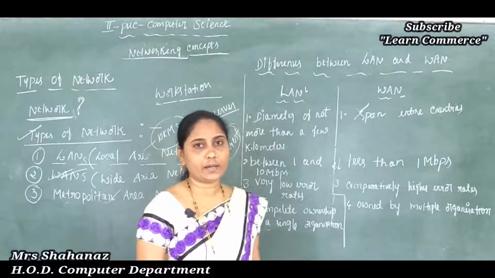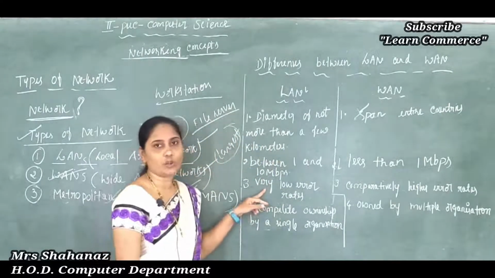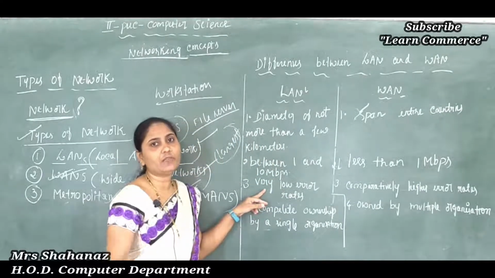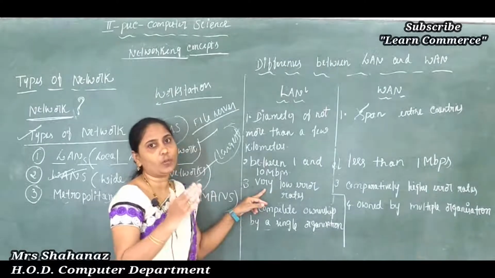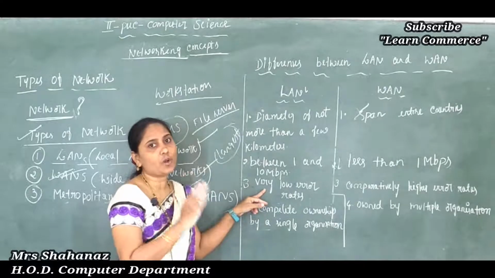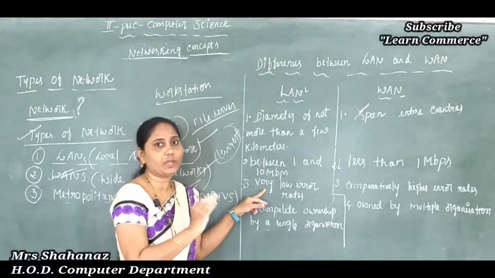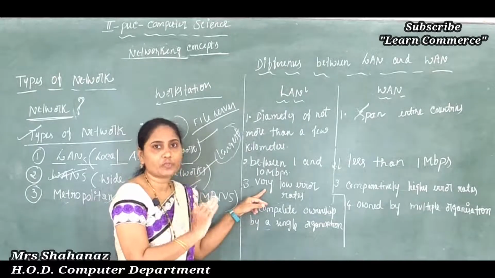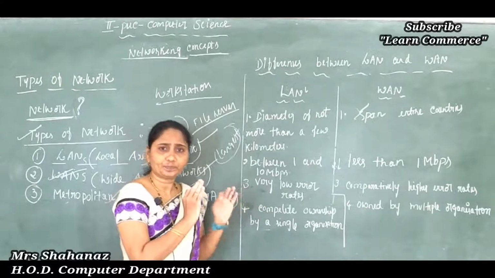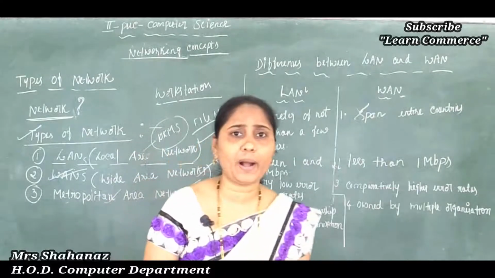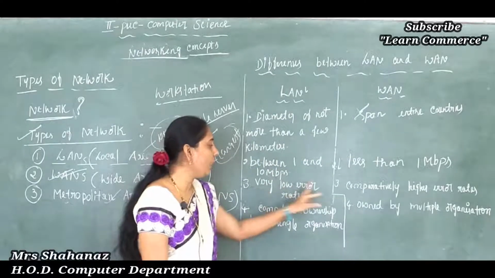Very low error rates means, as we know, that because of the short distance involved, correct? The connection is within a range of 10 kilometers, upper limit 10 kilometers, lower limit 1 kilometer, and just a small number of computers are connected in the case of the LAN. So because of the short distance involved, the LAN error rate is much lower when you compare it with the WAN. Clear this point here?